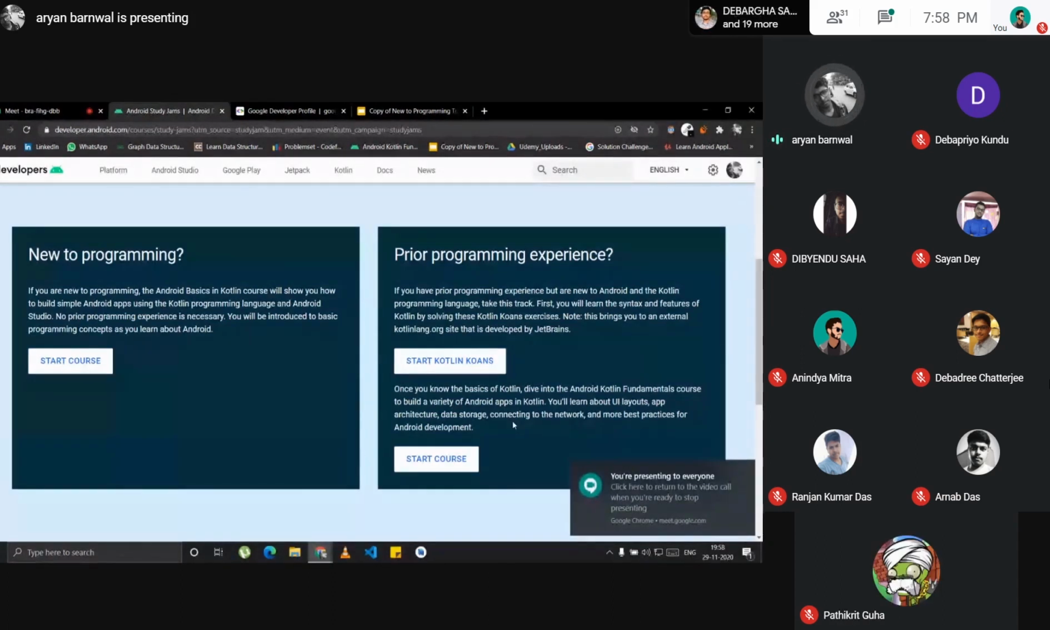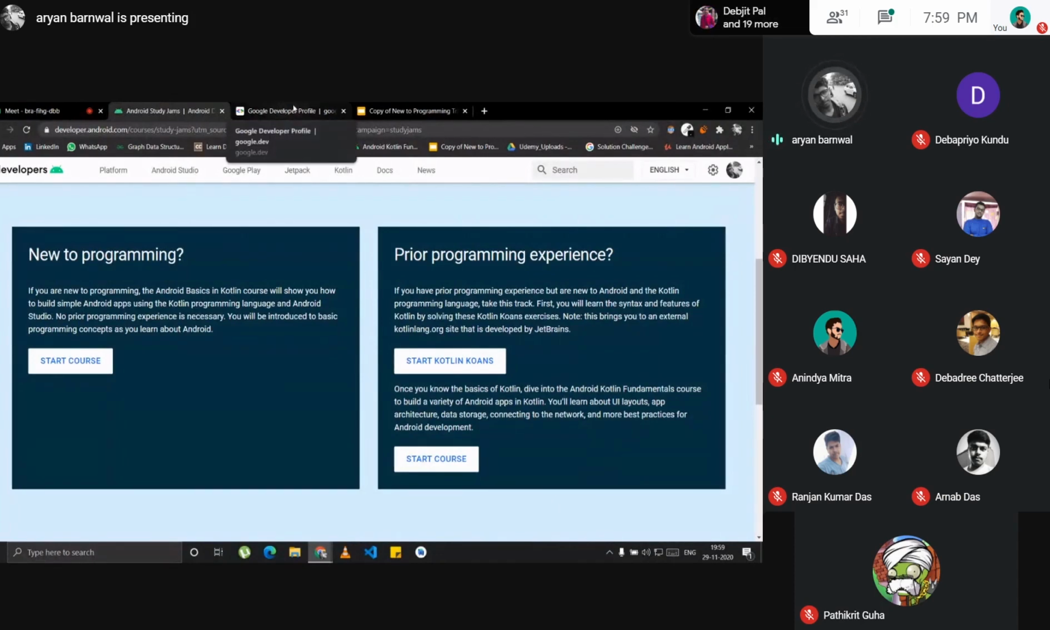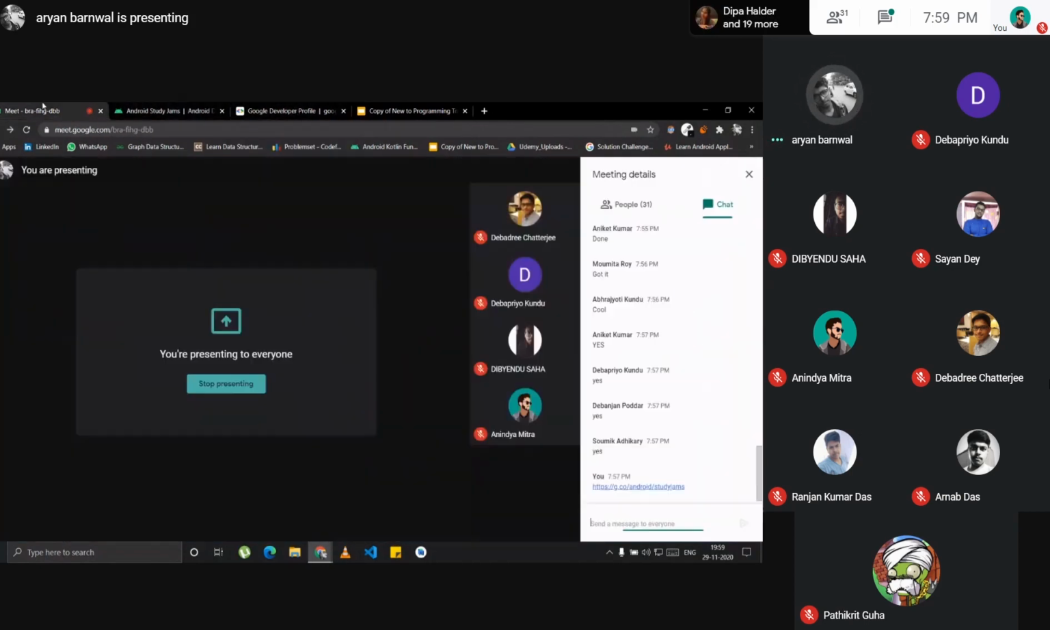And the last app of the second track is a GDG finder. If you open the app, you can see the most local GDGs in your area. I think the closest one is GDG Kolkata.